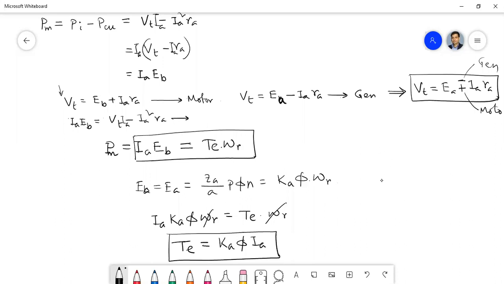Is it clear? Have you understood this? Now, can you